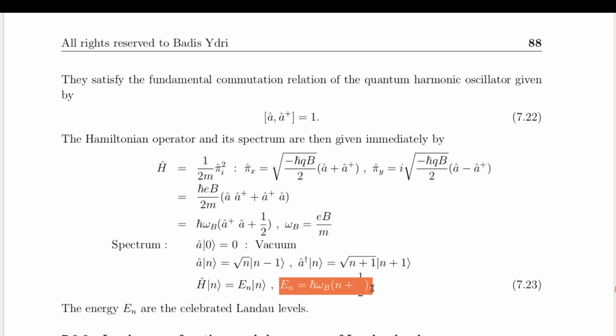the cyclotron frequency. While their structure resembles that of a quantum harmonic oscillator, a key distinction lies in the high degeneracy of these levels, an inherent feature arising from gauge invariance. This degeneracy reflects the fundamental quantization of circular electron motion in a magnetic field. Crucially, the derivation underscores the deep role of gauge symmetry, ensuring that despite different choices of the vector potential, the final physical outcomes remain unchanged.